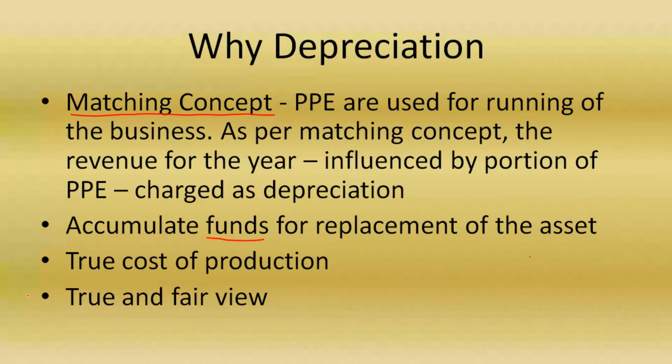performance of the business. Even for that reason, we need to provide for depreciation. And finally, in order to ascertain the cost of production, if we are manufacturing a product, the cost of production includes the value of the asset being used for producing the product. So in such a case, to ascertain the cost of production as well, we need to charge depreciation.